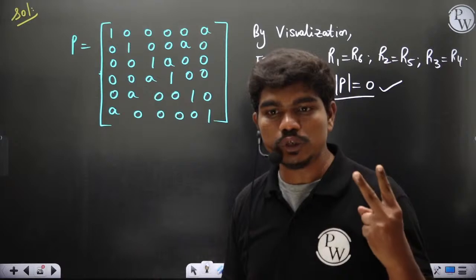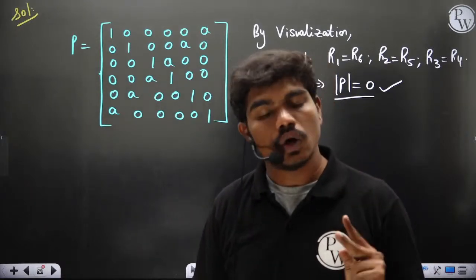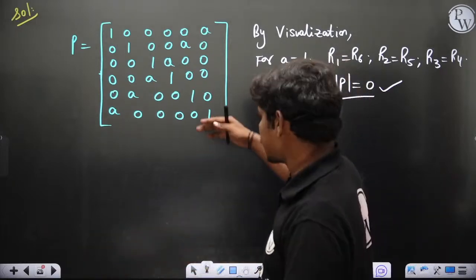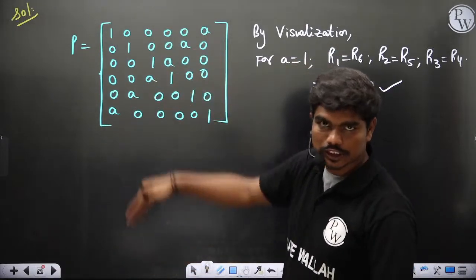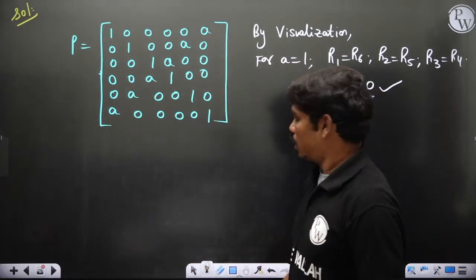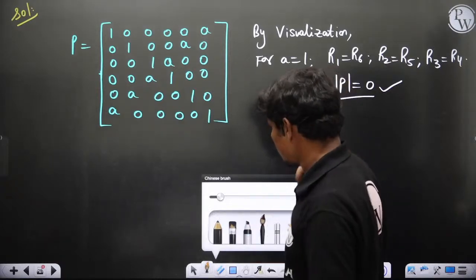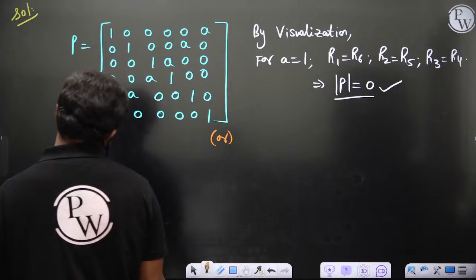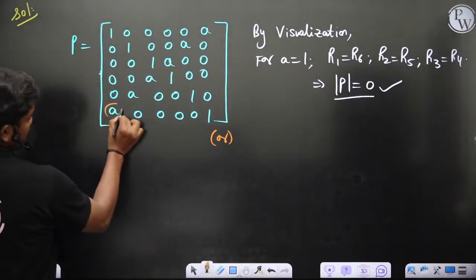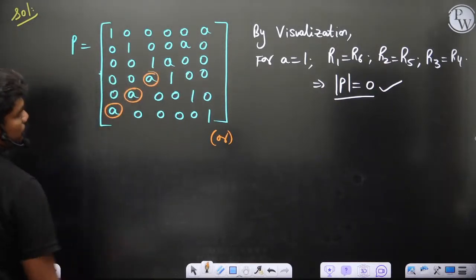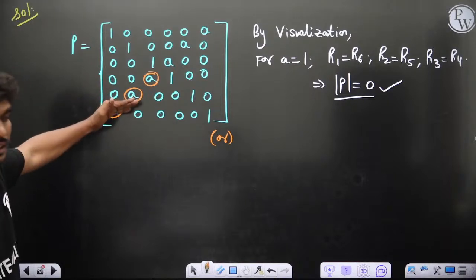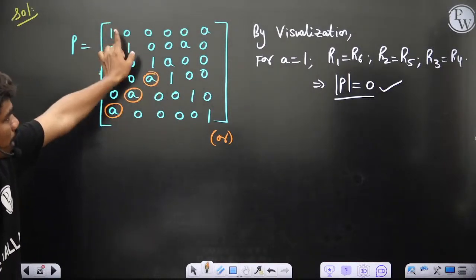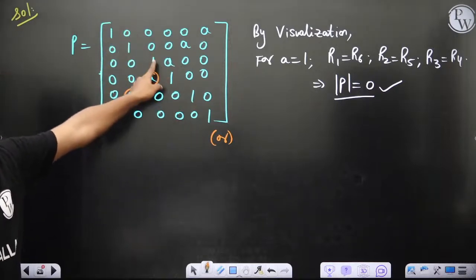I've told you, right? If 2 rows or 2 columns of a matrix are equal or proportional, then definitely the determinant of the matrix is 0. So when you put A equal to 1, you can see this matches. Or if you don't know this, you can do one more thing: let us apply some transformations and make these elements zeros. If you make these lower diagonal elements zeros, then you can calculate the determinant just by multiplying the principal diagonal elements.